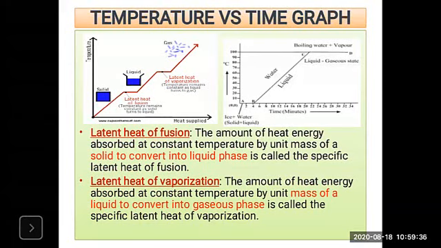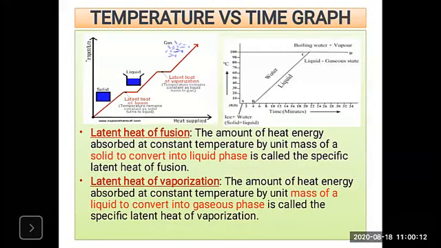So when you heat the water or when you heat the ice, what will happen? The kinetic energy increases. The kinetic energy increases means there is a random motion of the molecules. When we supply the heat to the ice, the temperature is constant at 0 degrees Celsius, but the ice absorbs the heat energy, and what will happen?